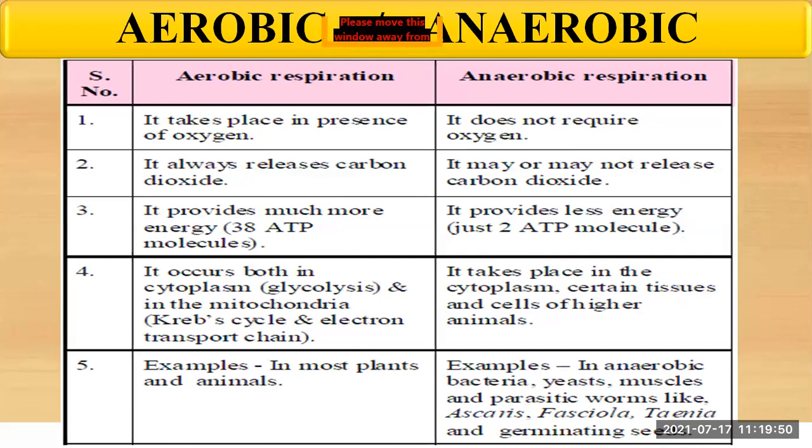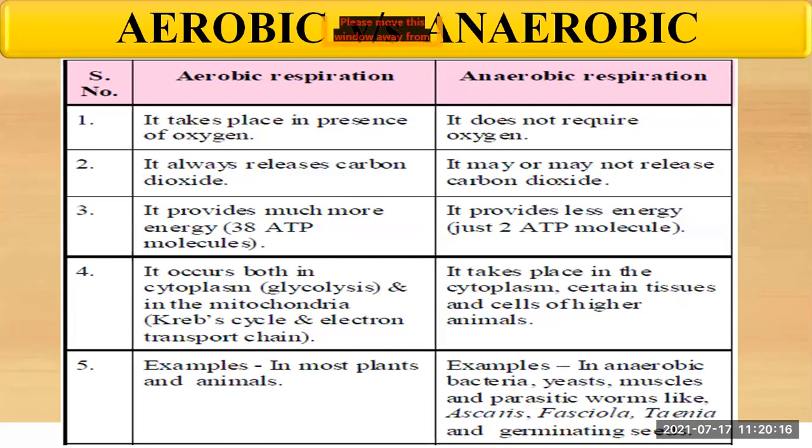Then aerobic respiration provides a much larger amount of energy, near about 38 ATP molecules, whereas anaerobic respiration provides very little energy, just 2 ATP molecules.